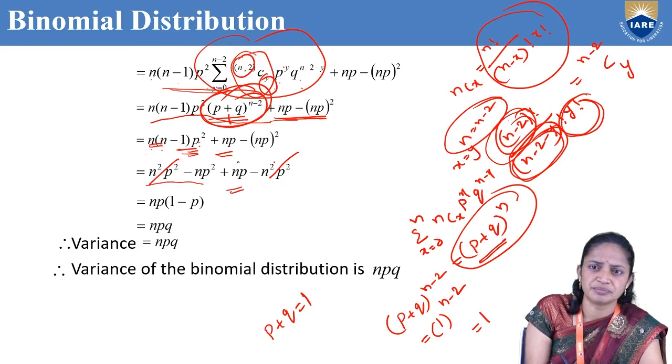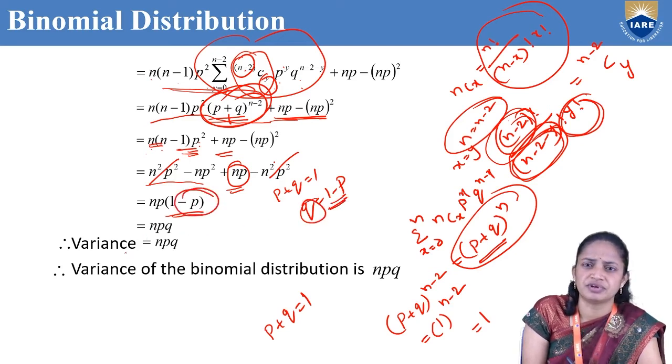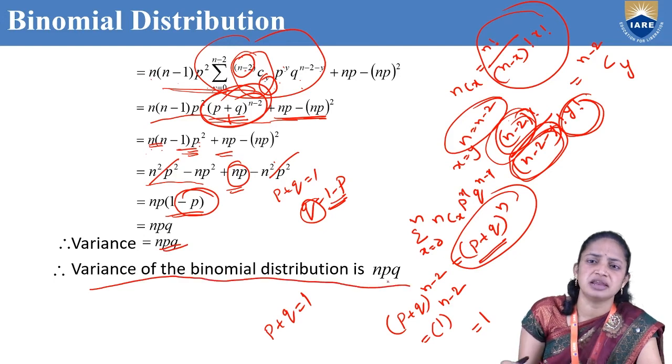From this I am taking np common, so np(1 - p). We know that p + q = 1, so q = 1 - p. So 1 - p is nothing but q. Therefore the variance sigma square equals npq. So the variance of the binomial distribution is npq.